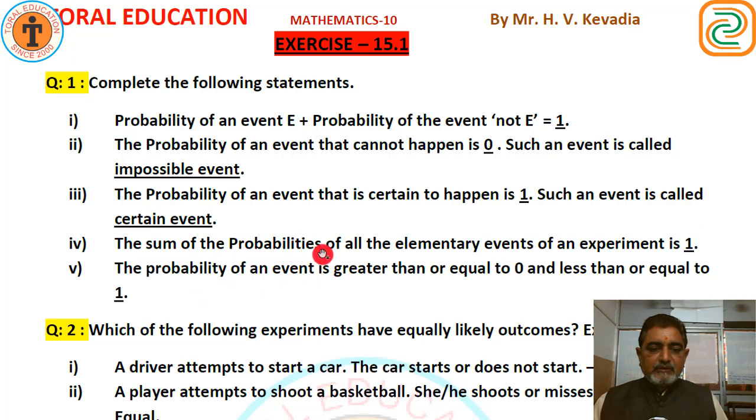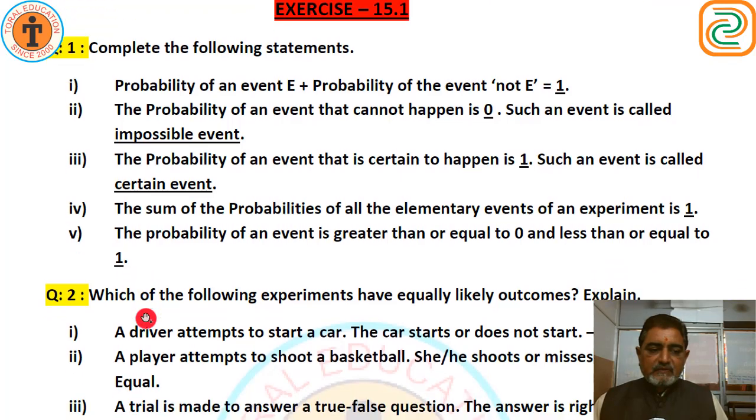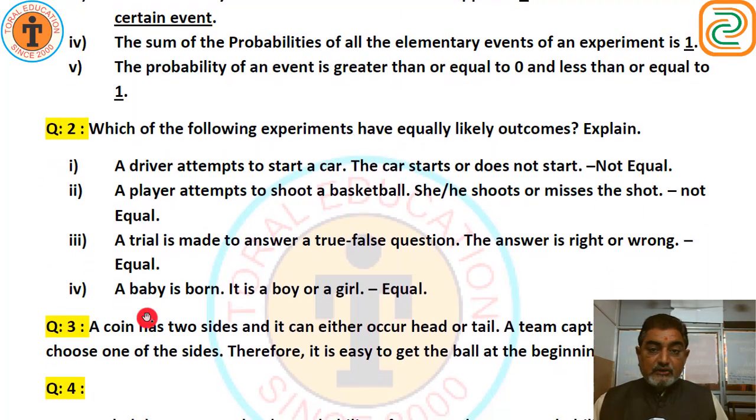The sum of the probabilities of all the elementary events of an experiment is 1. I have included all these things in points given before. The probability of an event is greater than or equal to 0 and less than or equal to 1. 0 is the first blank and 1 is the second blank. Now question number 2. There are 25 questions and all of these are taken in the single video.